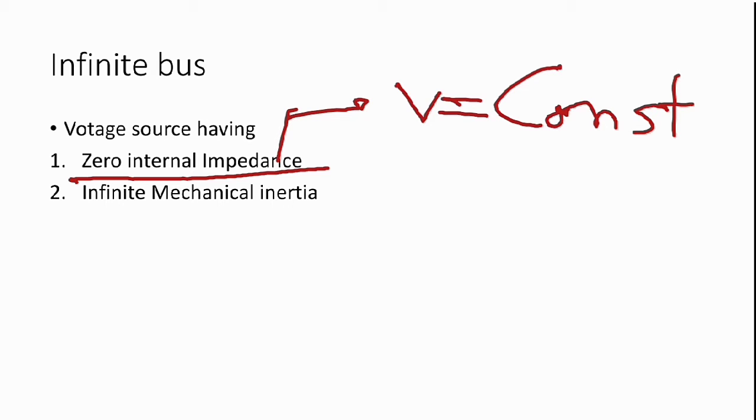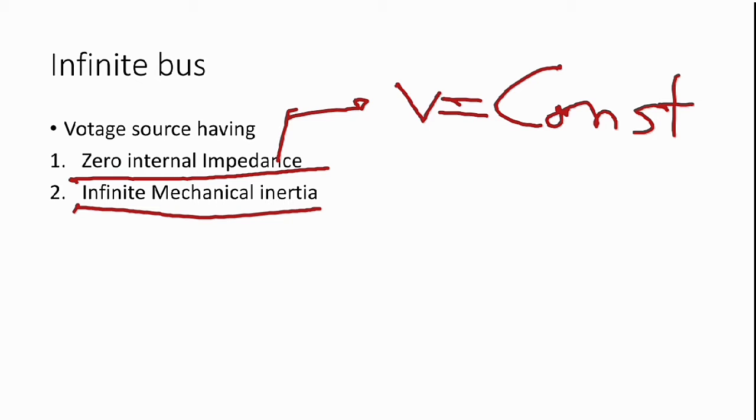Then the second one is infinite mechanical inertia. Infinite mechanical inertia means the speed does not change. Whatever speed the rotor was running at, the same speed will occur after any change of load.